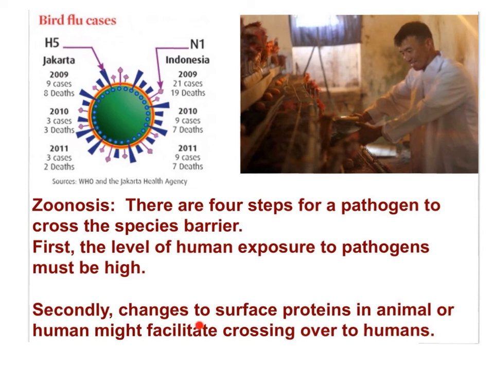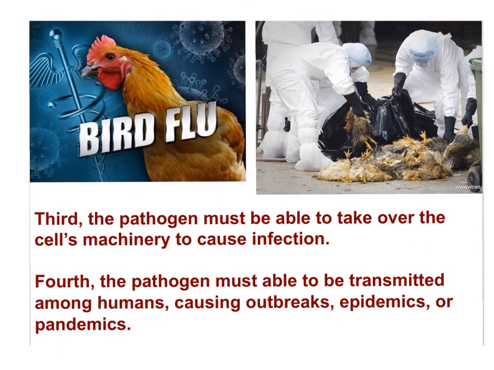Secondly, changes to surface proteins in the animal or human might facilitate the crossing over of the pathogen to humans. The third step for a pathogen to cross the species barrier is that the pathogen must be able to take over the new host cell's machinery to cause infection. Again, molecules on the surfaces of membranes must have been altered, allowing the pathogen to successfully access the cells of a new host. And lastly, the pathogen must be able to be transmitted among humans, causing outbreaks or epidemics.